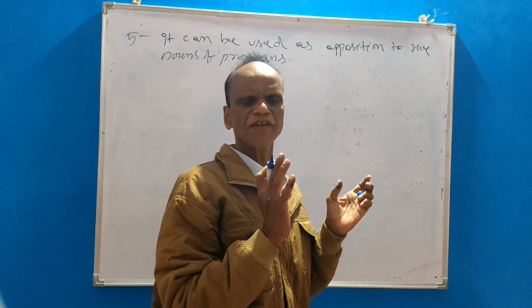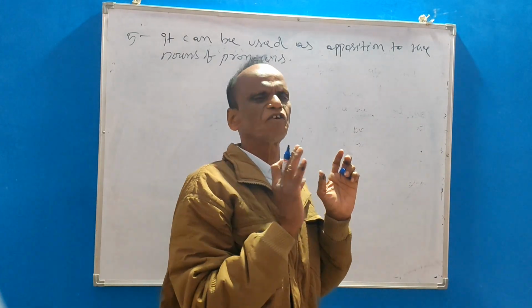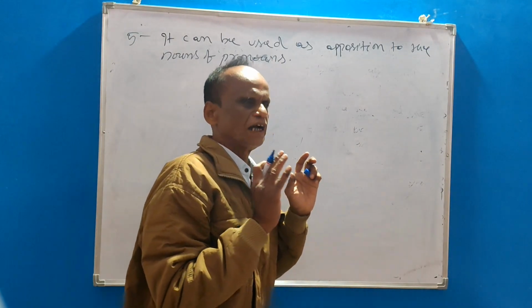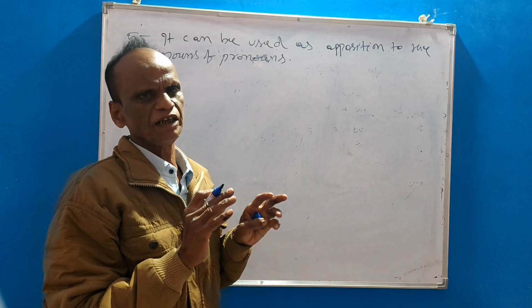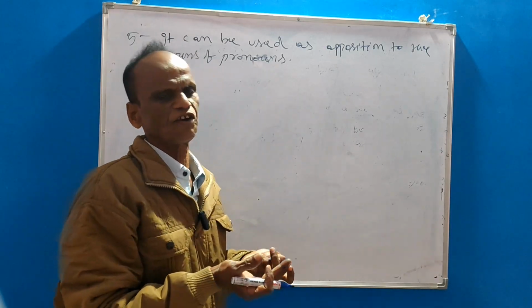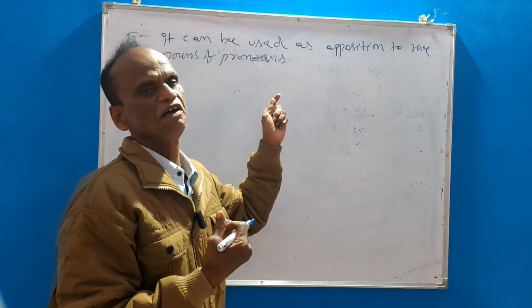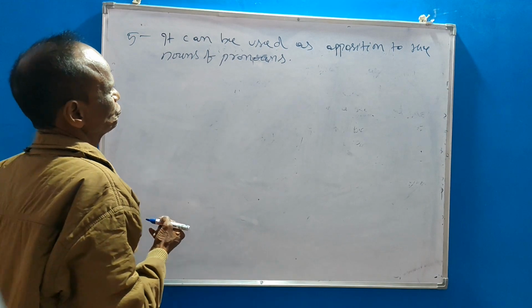This is a very important point, which helps for competitive examinations, or say when you are going to appear for an entrance or any competitive exam, so it is very important. Okay.